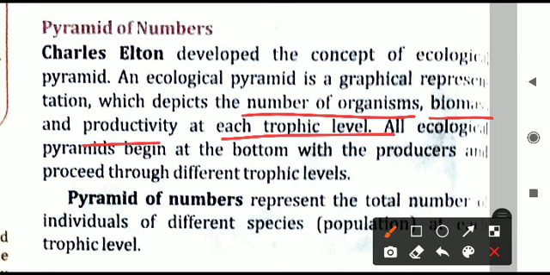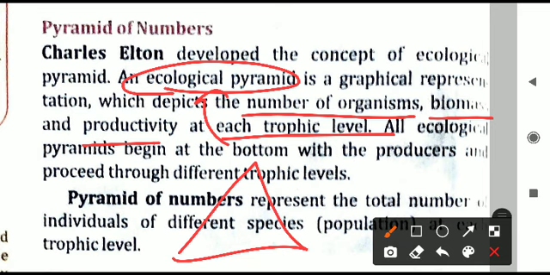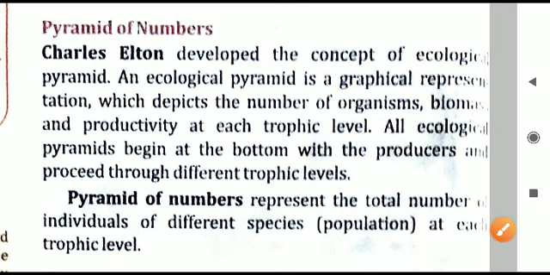Trophic level, just now we have seen producers, herbivores, carnivores, and so on. So at each trophic level in the food chain, how many organisms are there, and how much energy is being transferred from one trophic level to another? All this data is represented graphically in a pyramid. That is how the pyramid will look when we draw it in a notebook. You will see a triangular structure. It can be inverted also. So that is what an ecological pyramid is.